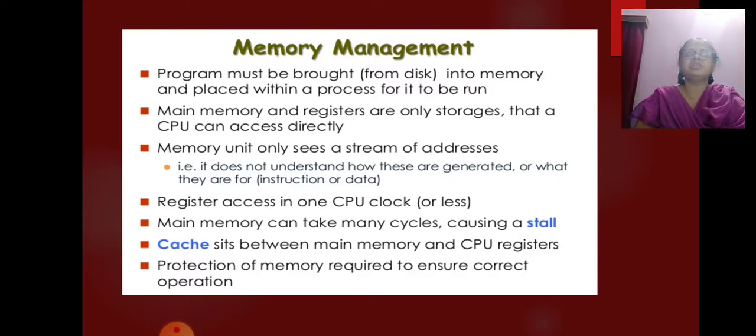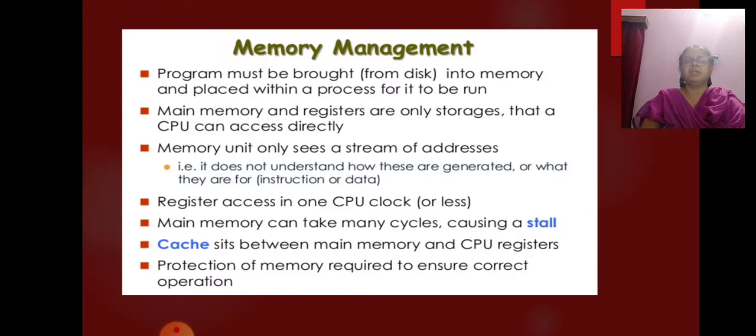There are machine instructions that take memory addresses as arguments, but none that take disk addresses. Therefore, any instruction in execution and any data being used by the instructions must be in one of these direct access storage devices. If the data are not in memory, they must be moved there before the CPU can operate on them.